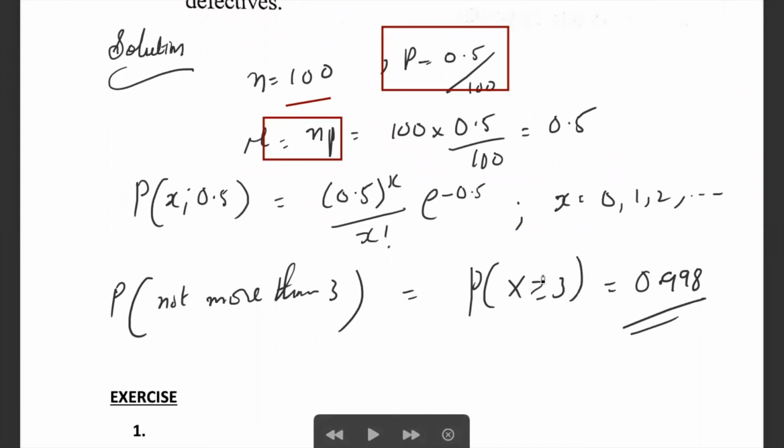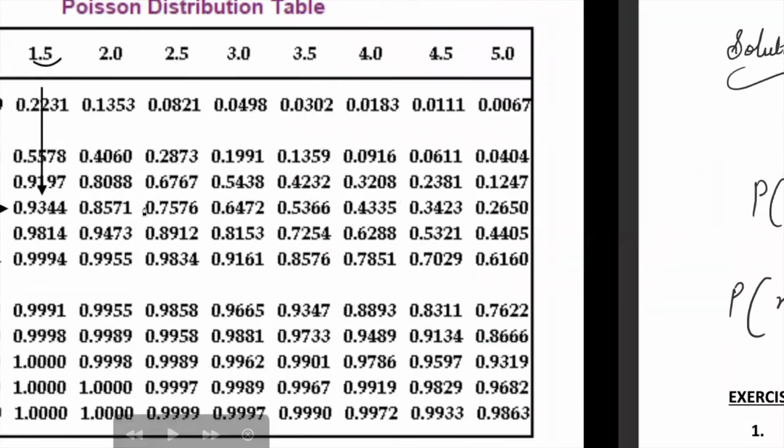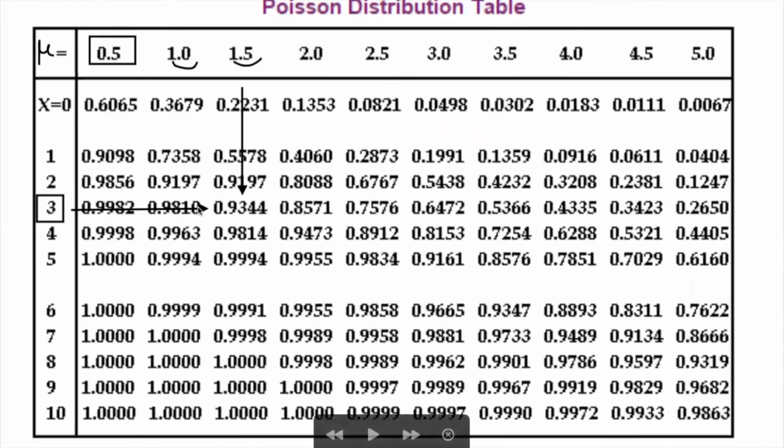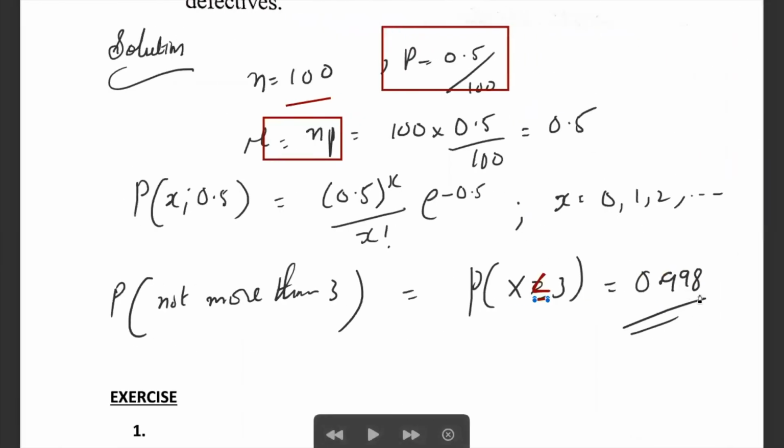Using the table, this is the sum of all probabilities less than or equal to 3 with mu equal to 0.5, x equal to 3, which is equal to 0.9982. So 0.9982 is the solution.